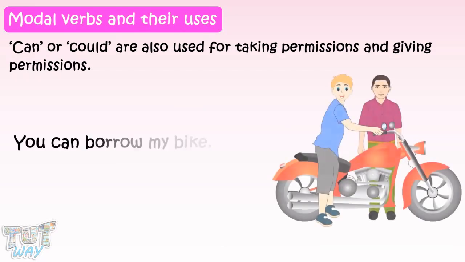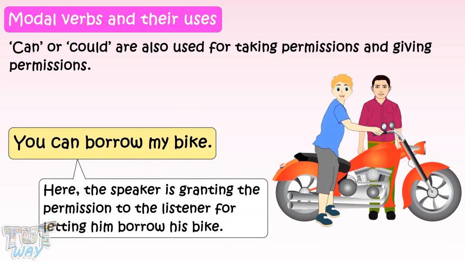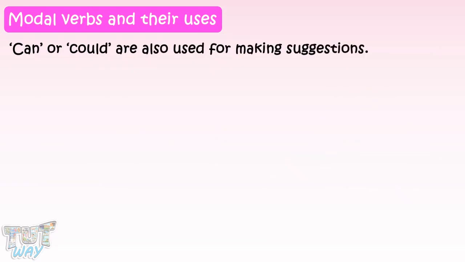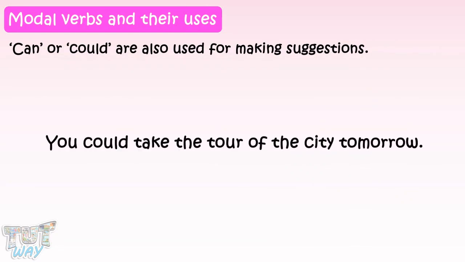You can borrow my bike. Here, the speaker is granting permission to the listener to borrow his bike. Can or could are also used for making suggestions. For example, you could take a tour of the city tomorrow.